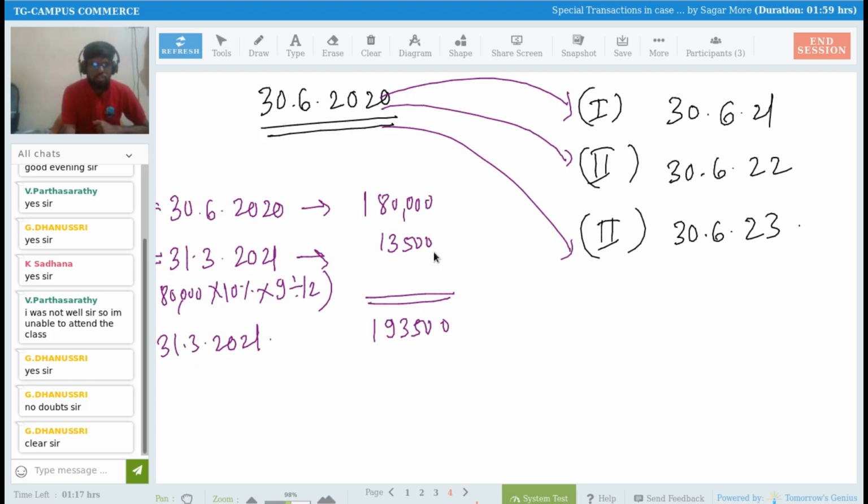On which date are you going to make payment then? 30th of June. Yes. You are going to make a payment on 30th of June 2021. Right? So how many months gap is there in between these? 3 months. So are you not going to make a payment of interest for 3 months?